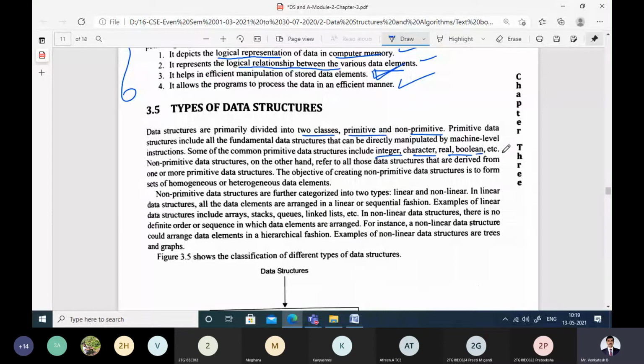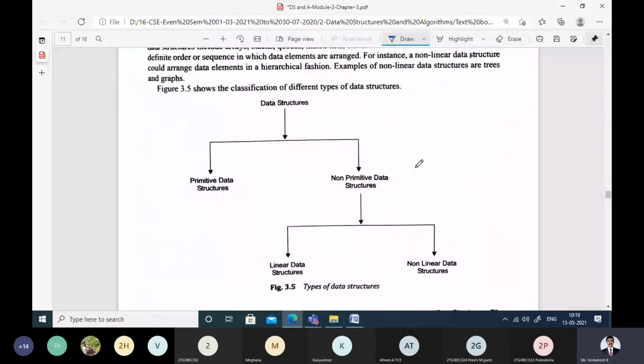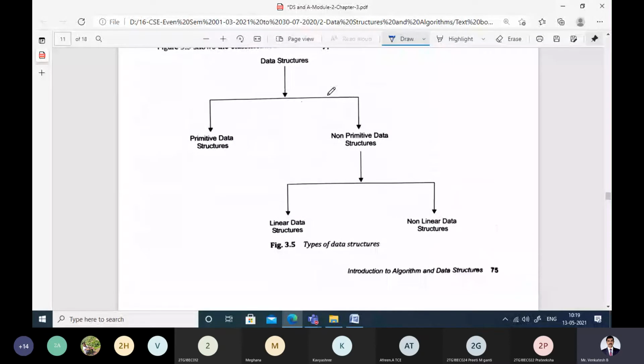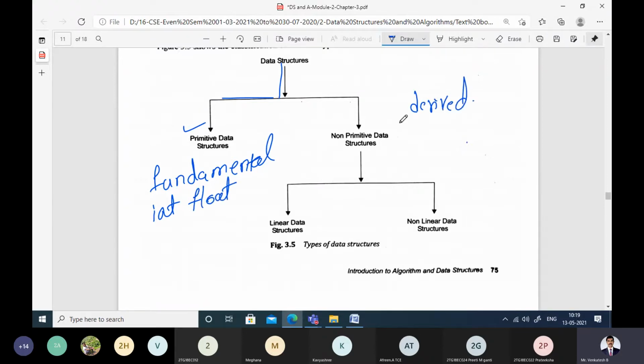Whereas non-primitive data structures, this is the classification, primitive and non-primitive. The examples of primitive are all fundamental data structures like int, float, char, and so on. Non-primitive are derived by using these fundamental data structures. And when you talk about non-primitive, there are two categories: linear data structures and non-linear data structures.